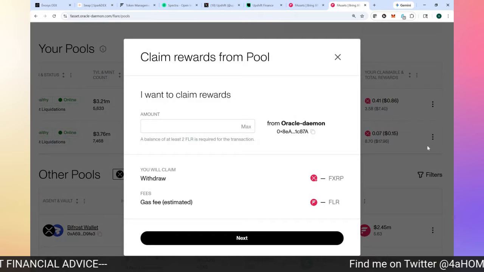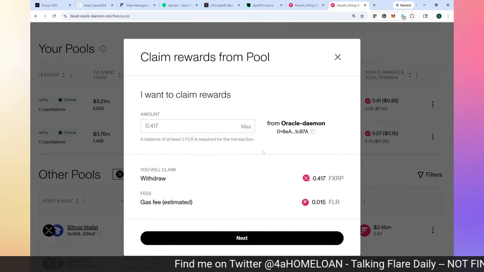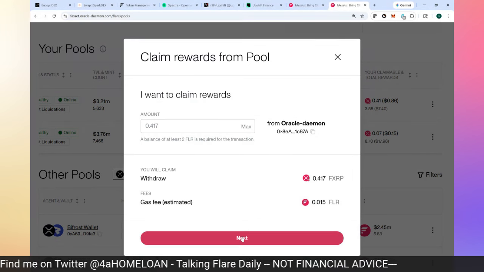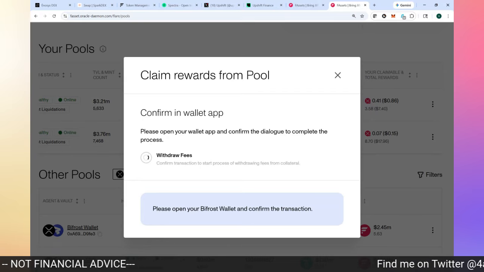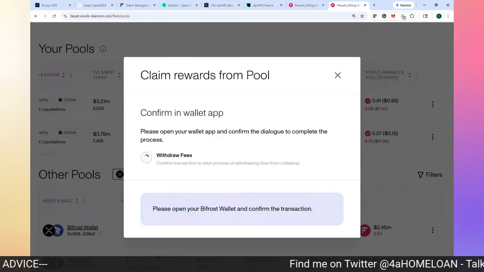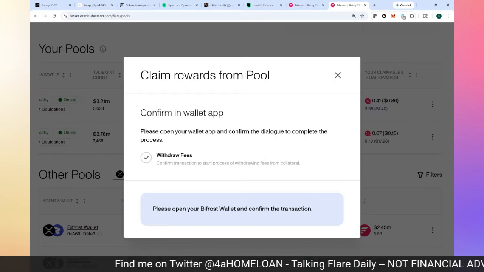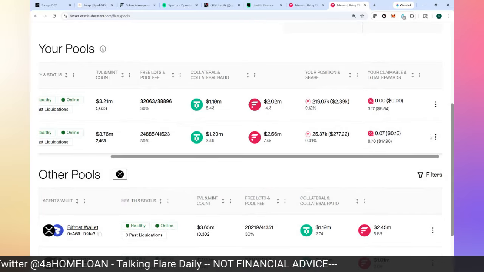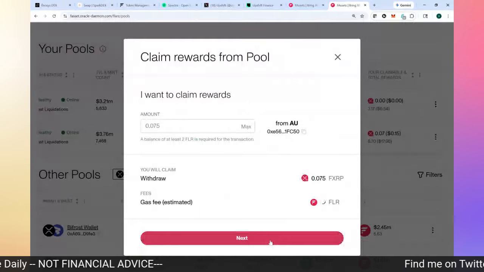I'm going to claim these rewards because I'm going to use that FXRP in Spectra, because I've now used my Flare token to earn this XRP. I'm going to take that XRP and use it over in Spectra and earn another, I don't know. I think Spectra right now is paying a respectable percentage for my XRP. I could also put it on Firelight and earn Firelight points. But for now, I will go ahead and claim this stuff here. And then I'm going to go to Spectra.